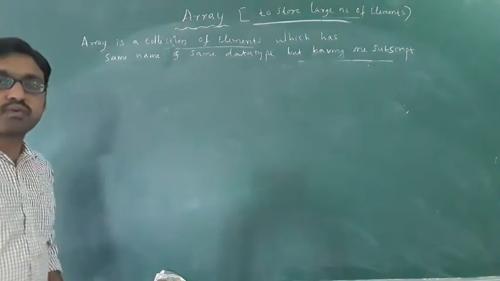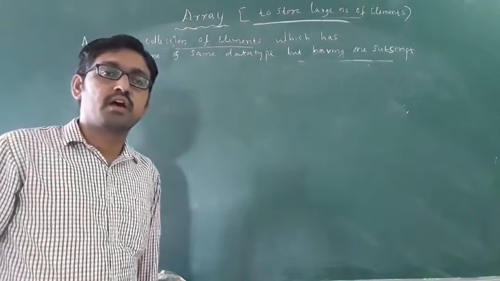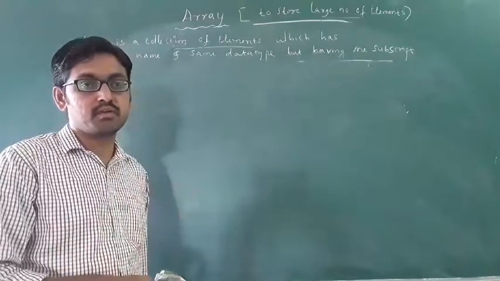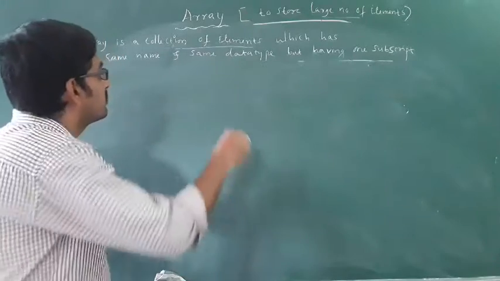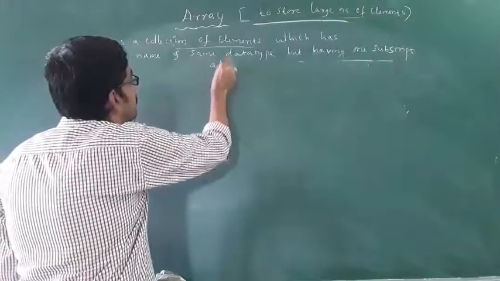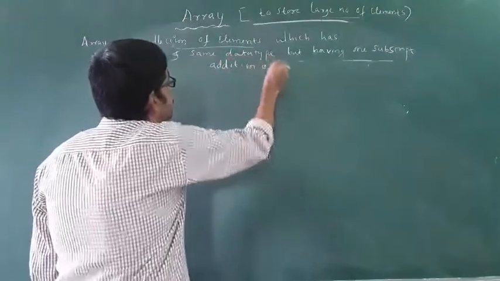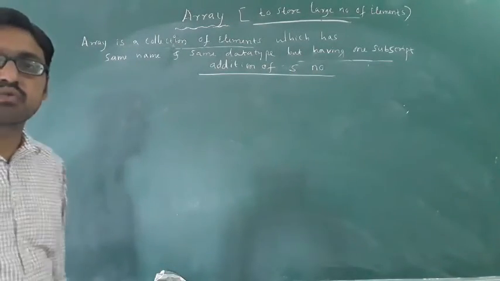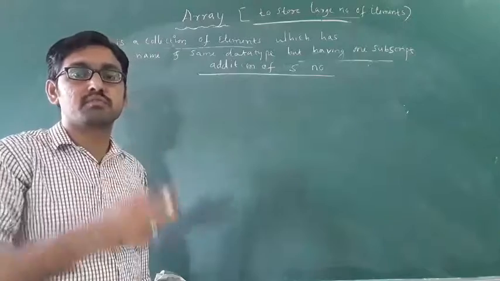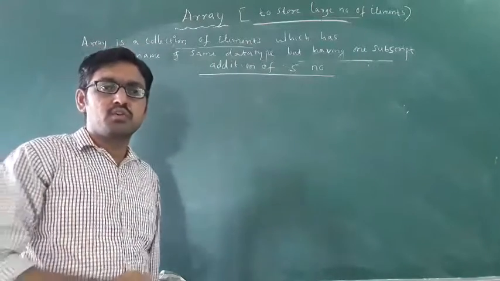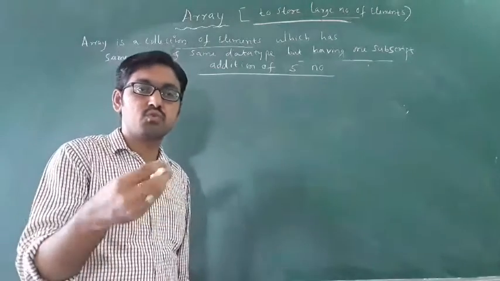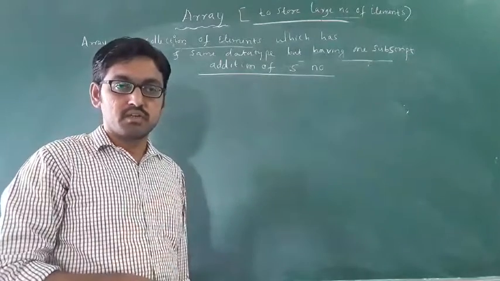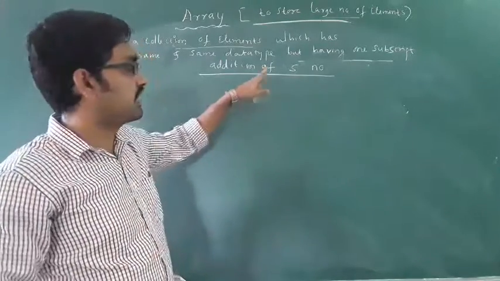See, now go for another program. I want to add 5 numbers. Write a program to do addition of 5 numbers. Then how to write the program? Addition of 5 numbers by using an array. Normally you have to use 5 variables, int a, b, c, d, e. But by using an array, how to do this addition of 5 numbers?